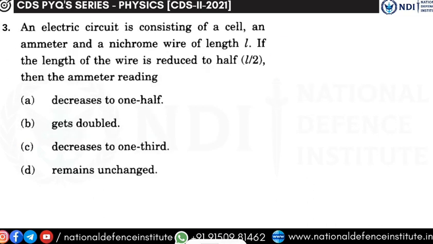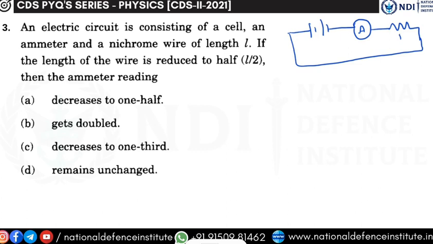An electric circuit consists of a cell, an ammeter and a nichrome wire of length L. If the length of the wire is reduced to half, then the ammeter reading is. So, let us draw the circuit as it is clearly given. We have a cell, an ammeter and a nichrome wire. In order to differentiate between the normal connecting wire and the nichrome wire, I have represented it in the form of a resistor. Okay. So, now this is the circuit where my current flow exists.